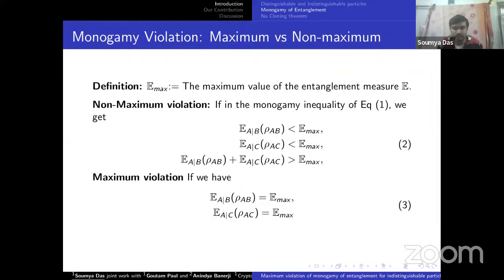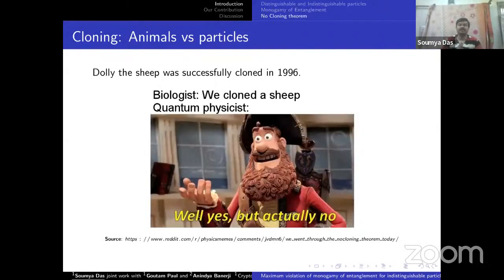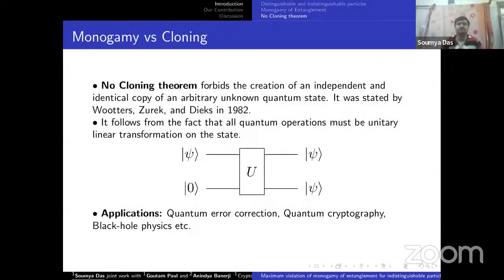Okay. Now let us begin with quantum cloning. We all know that quantum cloning is different from what normal people know. This is actually a meme: biologists can say we cloned a sheep, but quantum physicists say yes, but actually no, you cannot clone, because we have a no-cloning theorem. The no-cloning theorem forbids the creation of an independent and identical copy of any arbitrary quantum state.